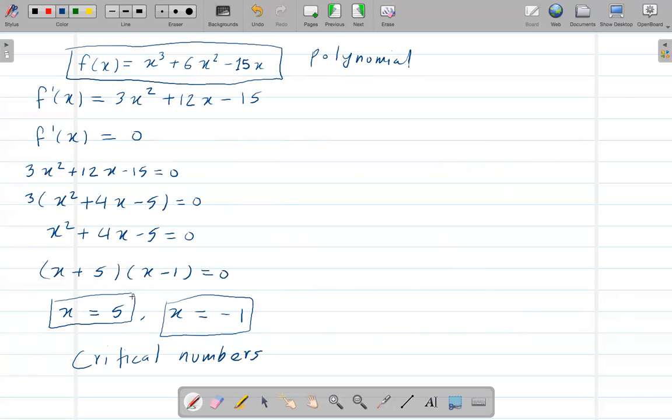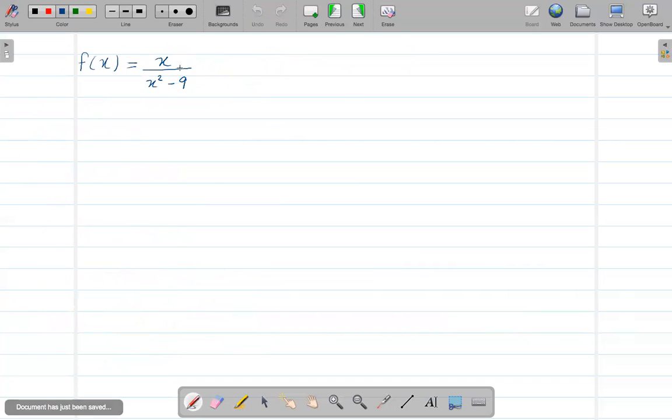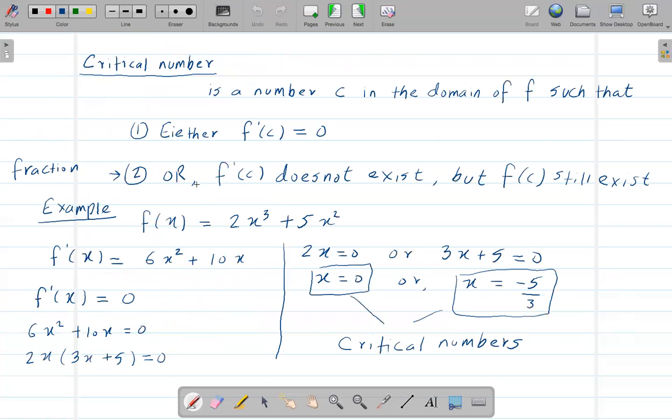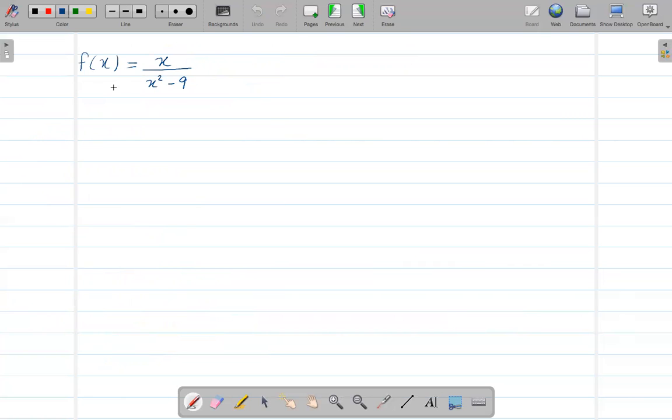So in this case, we have two critical numbers, right? But what about when you are dealing with a fraction, like I said here? When you deal with a fraction, we need to consider this second part as well. Again, the process is the same. We need to find the derivative of this, but here we have a fraction, right? So when you're taking the derivative of a fraction, we're using the quotient rule, right?